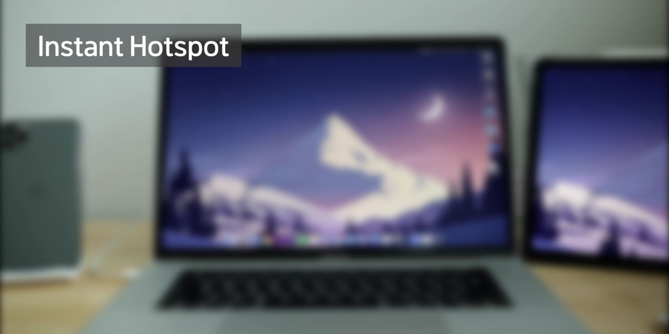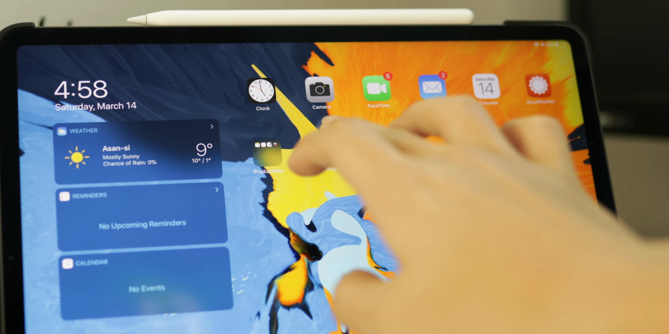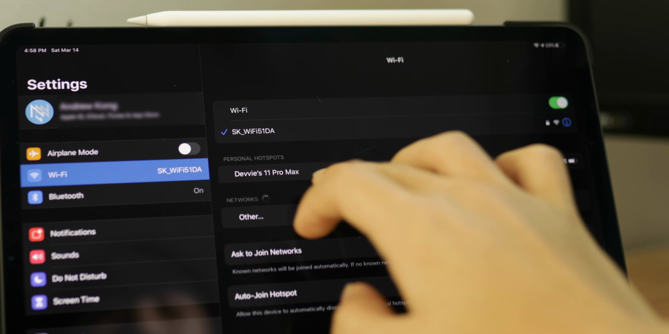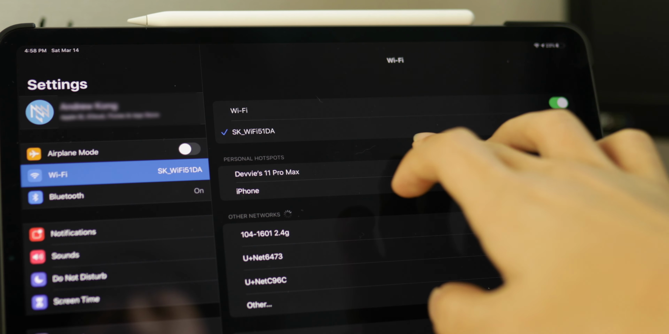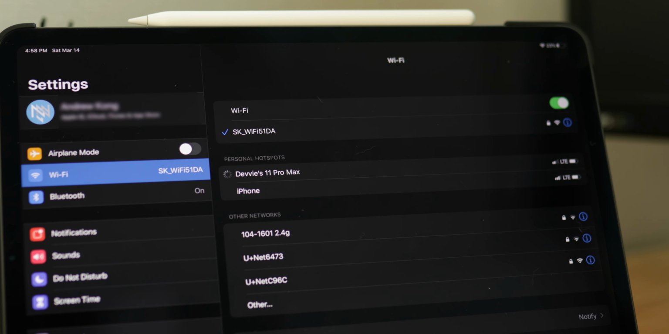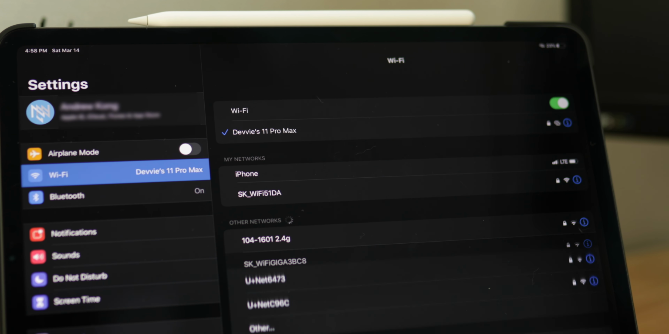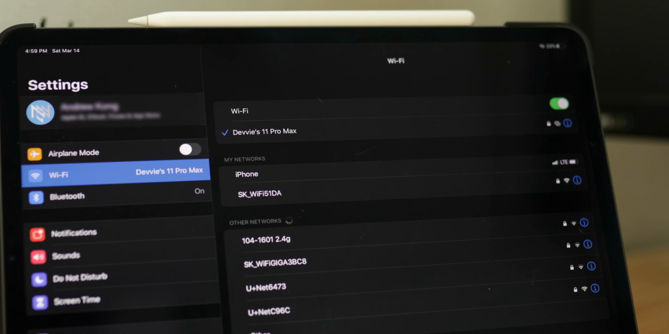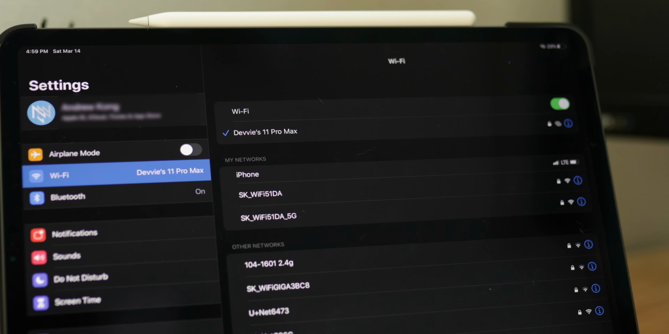The next thing is Instant Hotspot. If you check the Wi-Fi networks on any device, you can see your personal hotspots above the normal networks. If you click on it, it automatically enables your personal hotspot on your phone and connects to it without the need of entering a password. The features I said above apply to all Apple devices. Now, the features I say after apply to specific Apple devices.